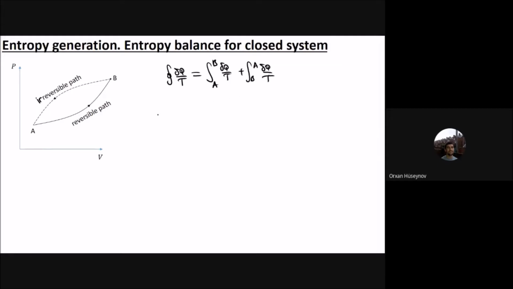This part, B to A, is irreversible. Let me use a different color here. This one is reversible, and this one is irreversible.